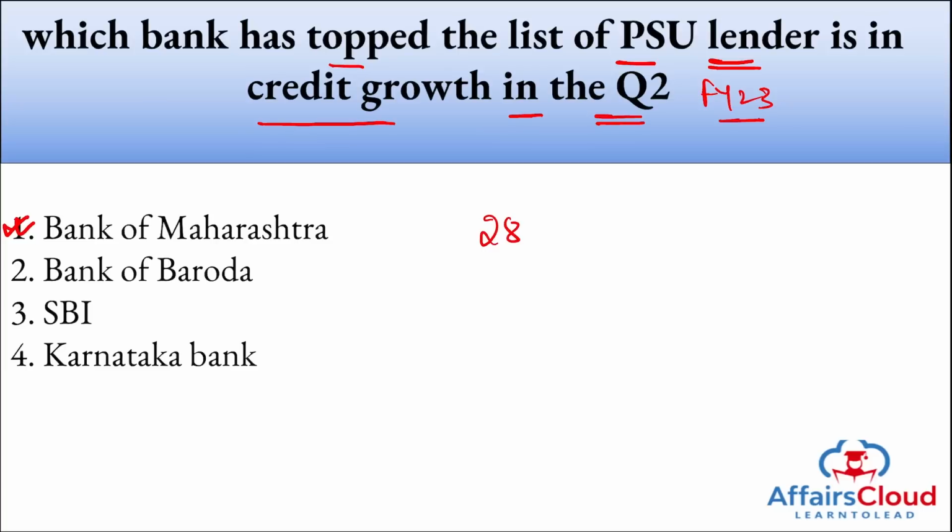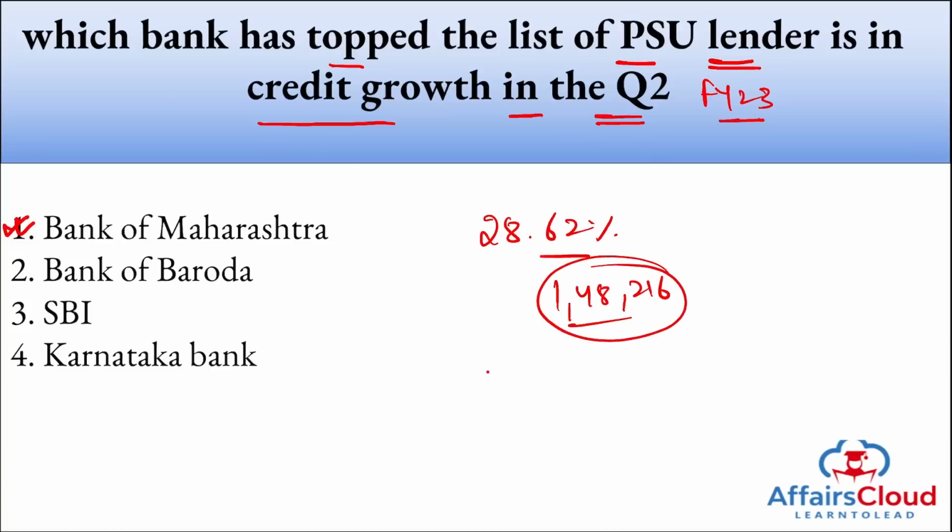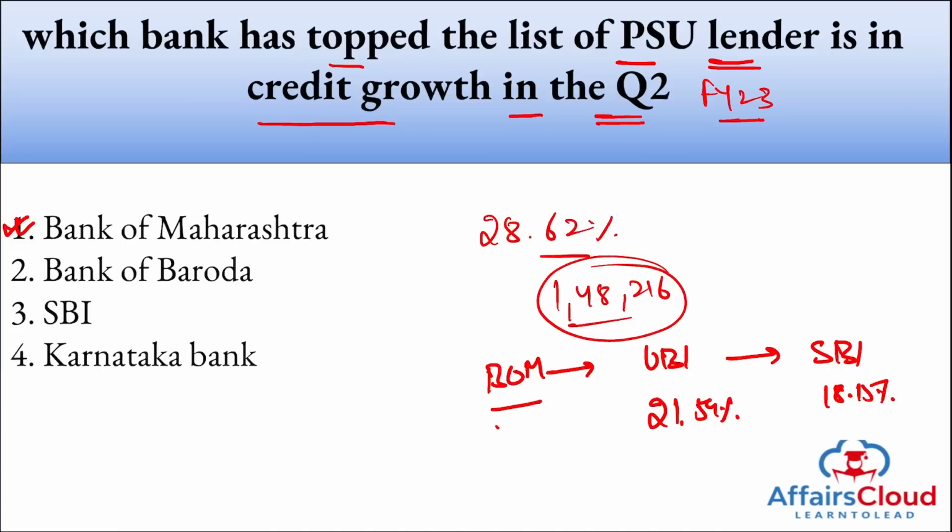It recorded a 28.62% increase in gross advances at 1,48,216 crore rupees by the end of September 2022. Bank of Maharashtra was followed by Union Bank of India. They saw a growth of 21.54%. Union Bank of India was followed by State Bank of India at the third position, and they saw a growth of 18.15%, while Bank of Maharashtra had 28.62% growth. All right, highly important.